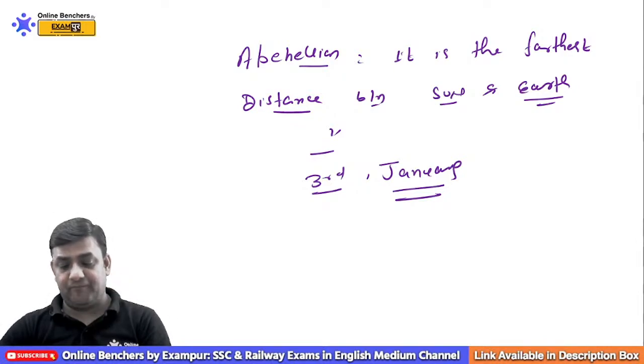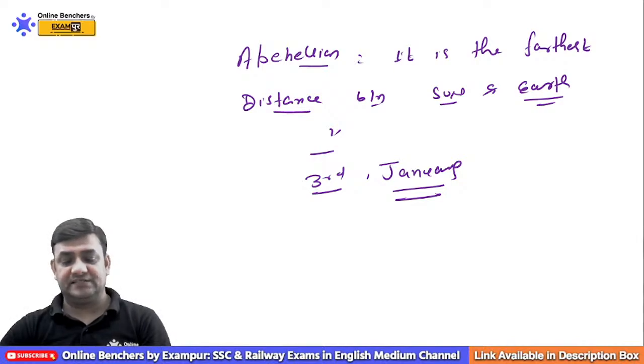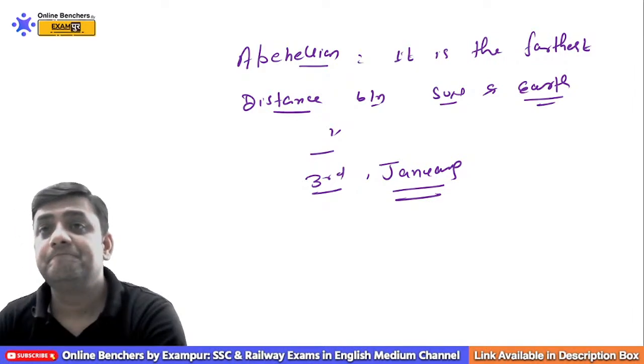So we have these important dates that I have already told you: perihelion, aphelion, summer solstice, winter solstice, and then the most important phenomenon, which is called the equinox. When days and nights are equal, this is equinox. When days are longer and nights are shorter, it is solstice.